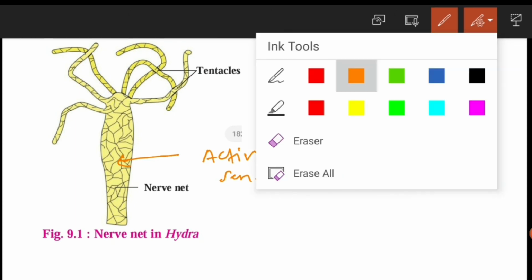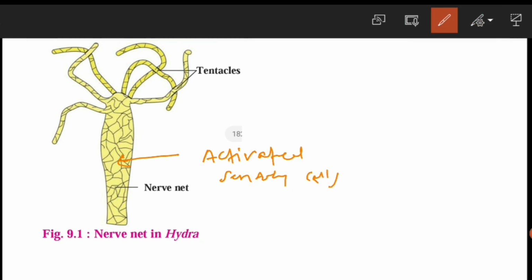Suppose that I show this impulse with the black color, so that impulse may go in any direction. The point of initiation, or the activation of the sensory cell, is over here, and after the sensory cell is activated, the impulse is formed, and that impulse may move or transfer in any direction. That means there is no fixed direction of the transmission of the impulse like that seen in humans or vertebrates. We will see that later on.